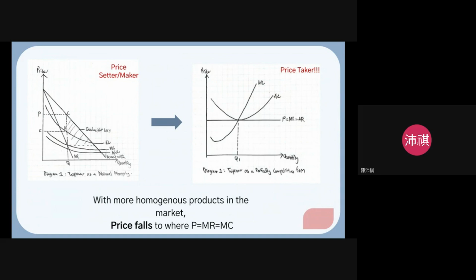They now cannot really increase their price, so price will always stay here. The only thing they can change is the quantity, and they will produce quantity where MC equals MR, so that they do not make any losses. And so in the long run, they would not make any profits.